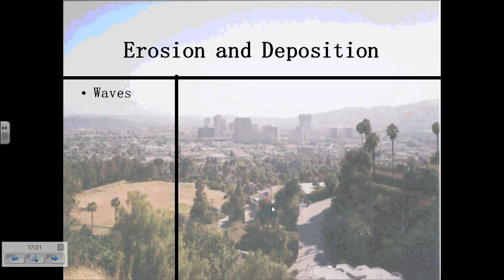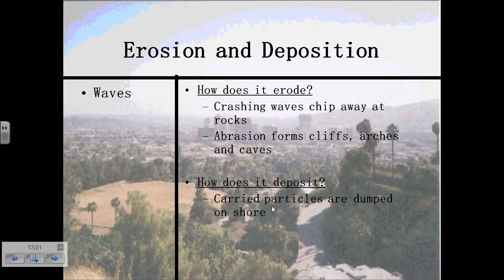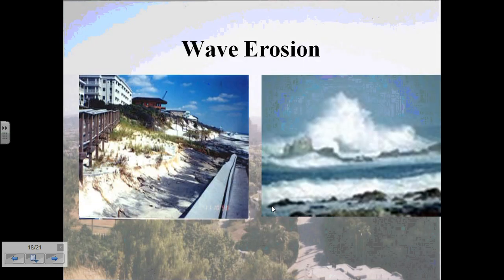Now, in another case with erosion and deposition with waves, waves can erode things by crashing waves, chipping away at rock substances. This also causes abrasion forms, and this abrasion leads to cliff formation, arches, and caves. Now, how does it deposit? It carries particles from one location to the shores where they are deposited. And so that covers that process of how erosion and deposition are affected by waves.